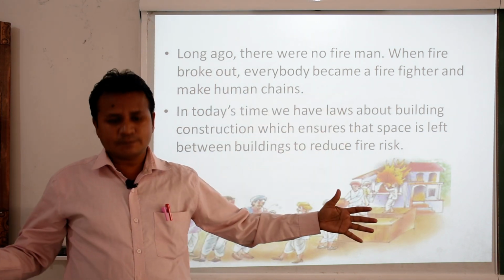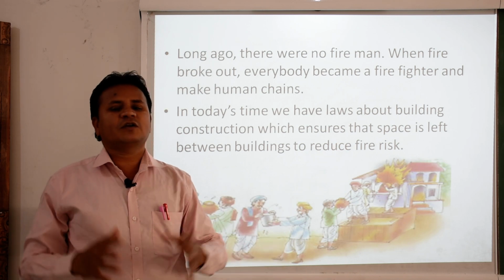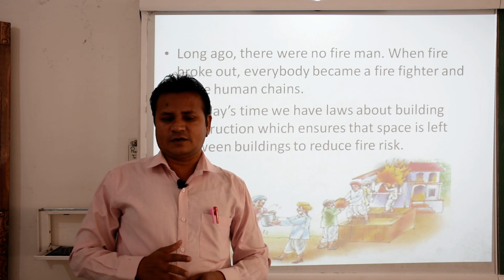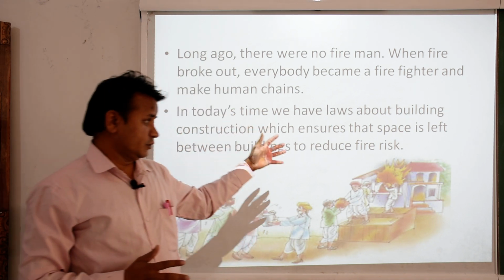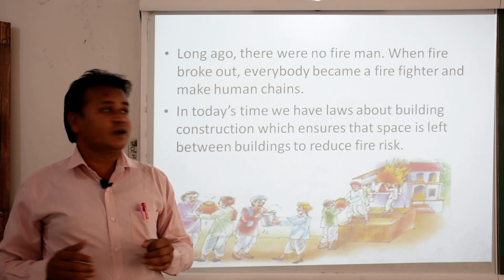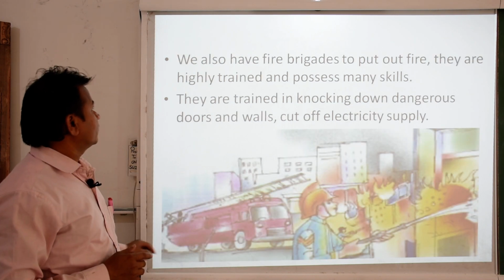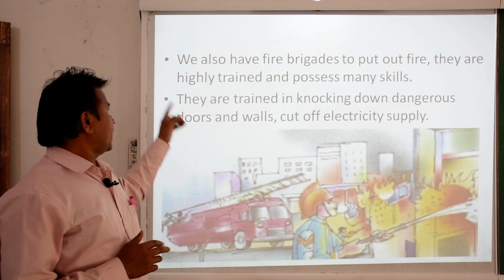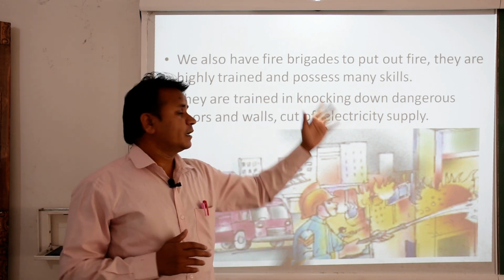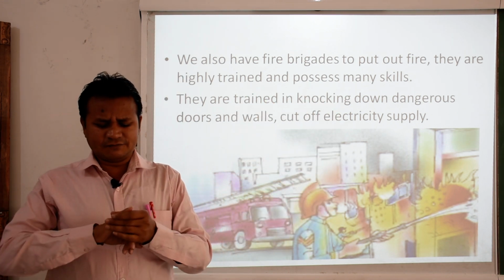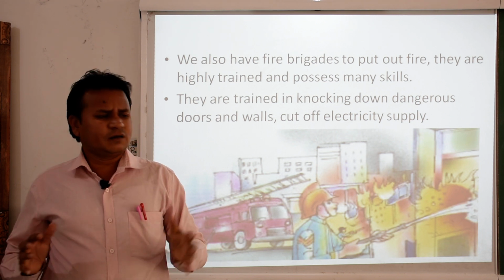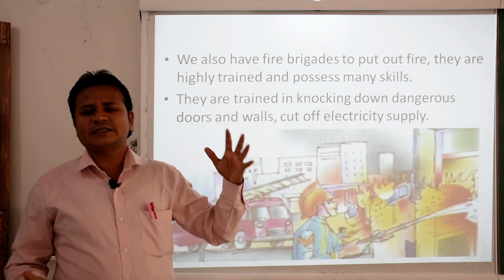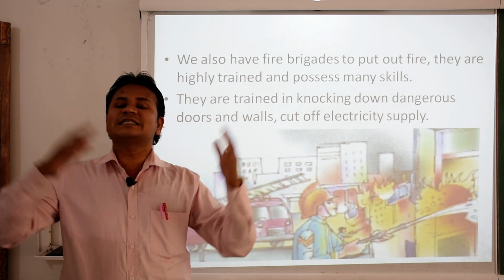They keep certain space for the firemen, so that whenever this type of accident takes place, definitely they can use that space and reduce the fire risk. Now, we also have fire brigades to put out fire. They are highly trained and possess many skills. In the beginning, the early man did not know particular things, but today many people are well trained, as well as having many skills.